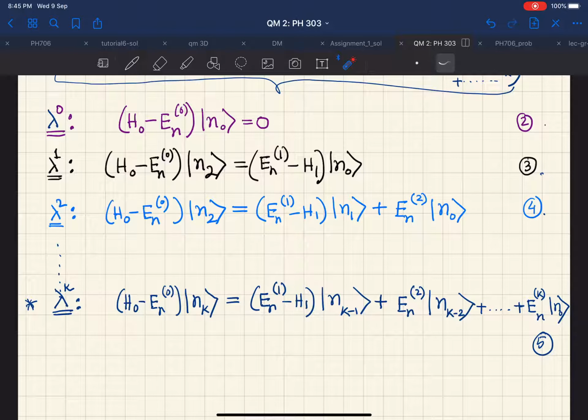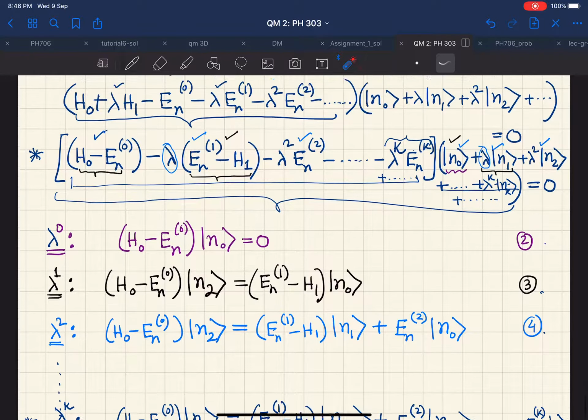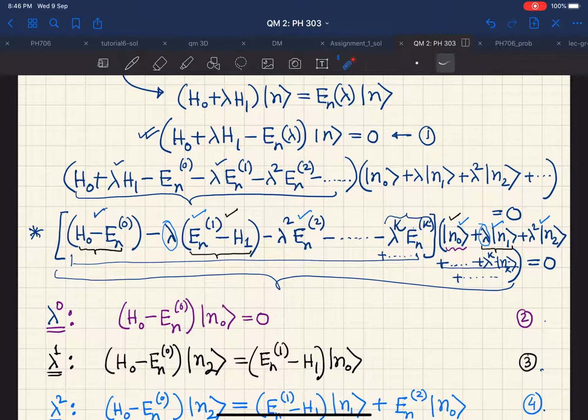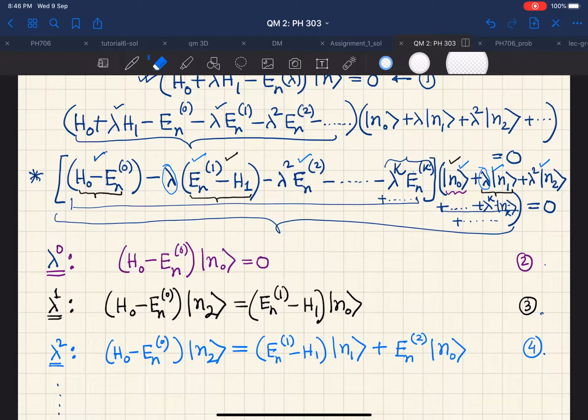Once you know the solution of this equation, that means essentially once you know what the n_1s and the E_n^1s are, you can actually calculate what are the, sorry, I think I have wrongly written here. Yeah, of course it is wrong. It should not be n_2, rather it should be n_1.